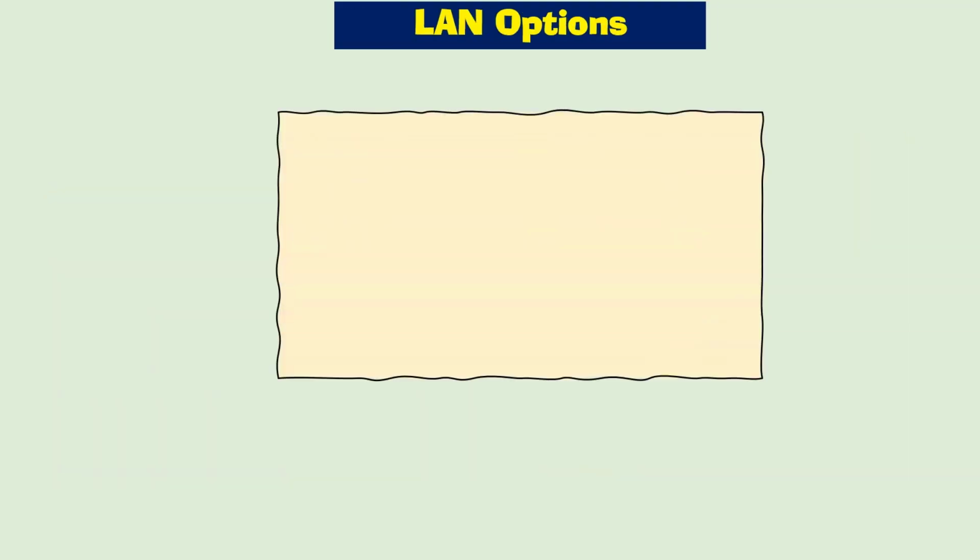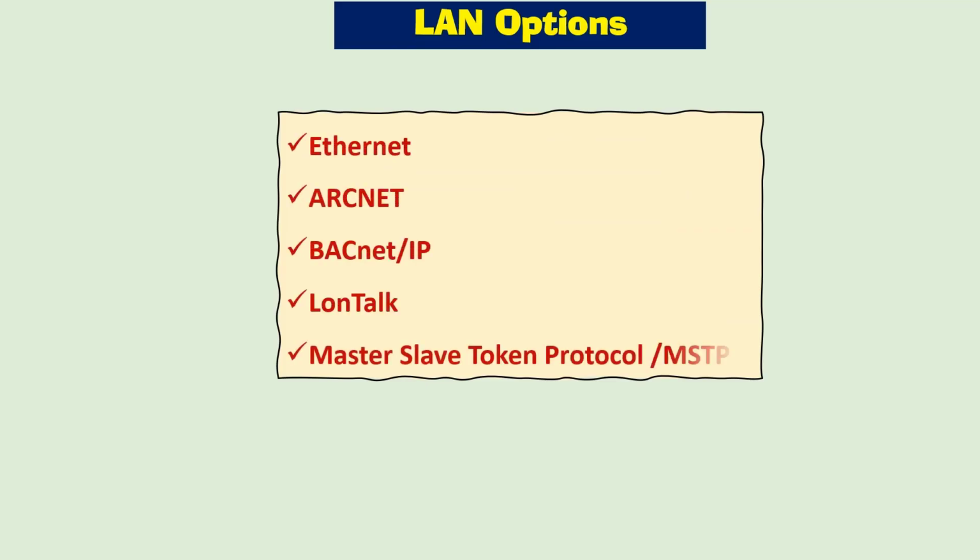Now let's have a look at the LAN options supported by the BACnet. BACnet supports Ethernet, ARCnet, BACnet IP, LonTalk, and MSTP, Master Slave Token Protocol. BACnet IP and MSTP are most commonly used in buildings these days, so that's why we will cover only both of them.